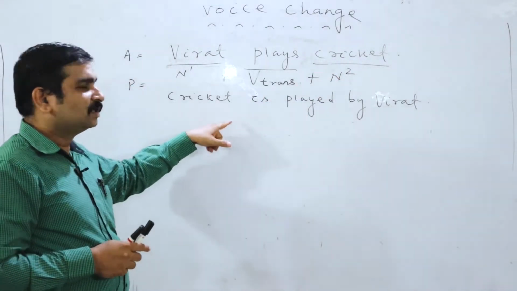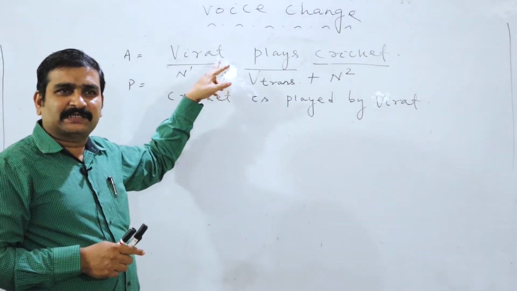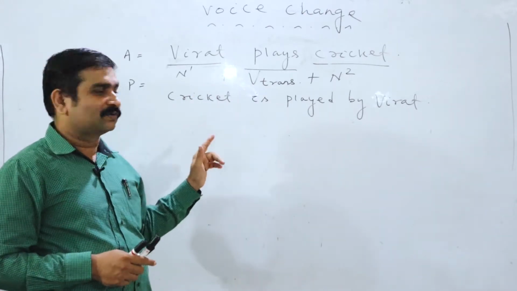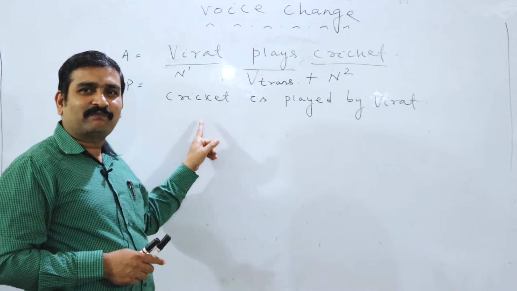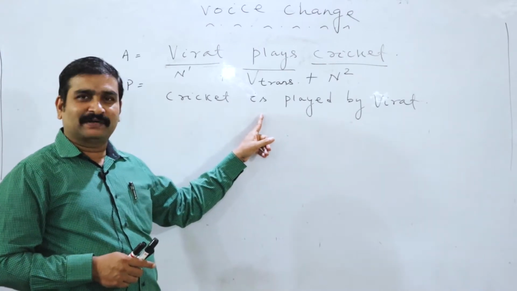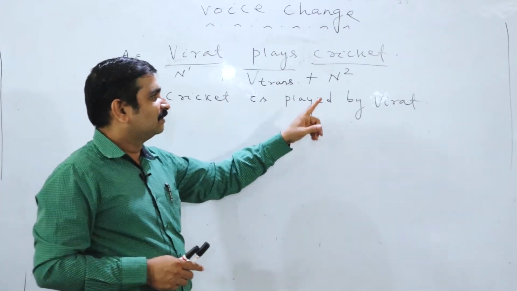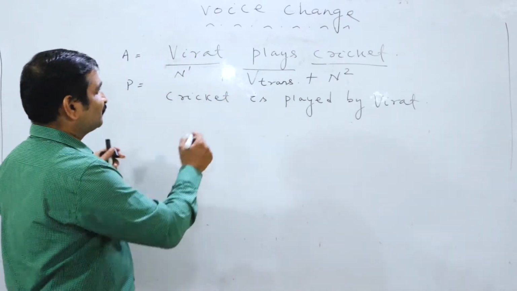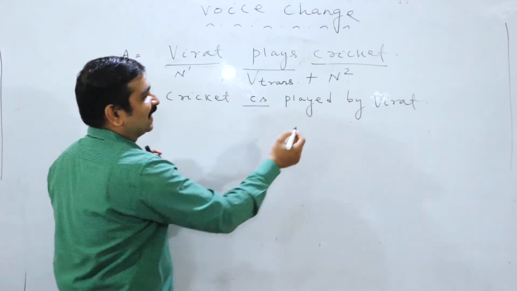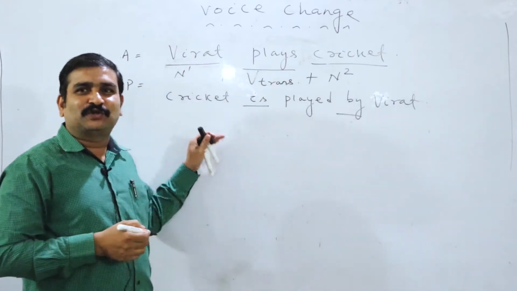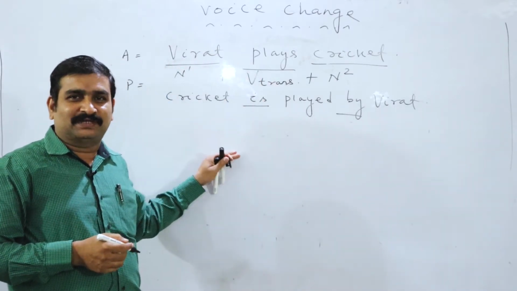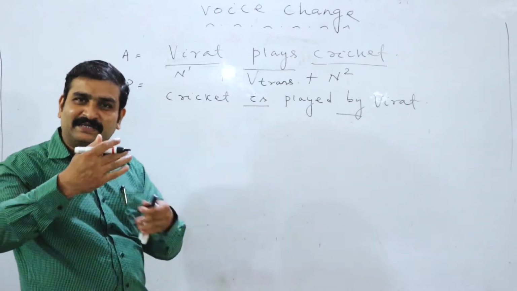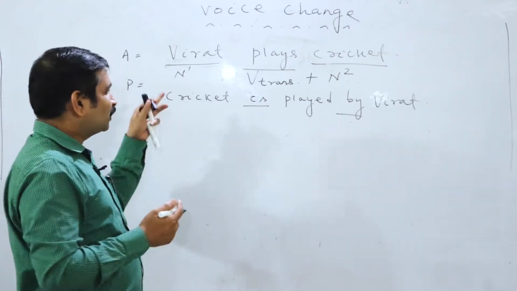But all of you look, when the sentence has been converted into passive voice, now there are 5 words. Cricket is the first word, is the second word, played is the third word, by another word, Virat. So what are the two words added? So 'is' added and 'by' added. So in voice change, actually there is a formula. According to the formula, the sentences are changing. And what is that formula?